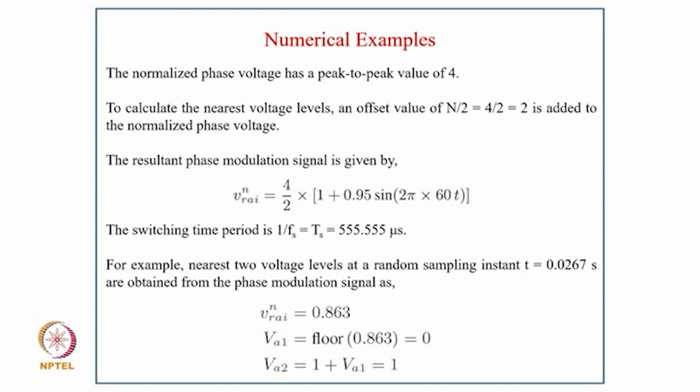So resultant phase modulation signal is given as VArefn equal to 4 by 2 into (1 plus 0.95 sine 2 pi into 60t), and the switching time period is 1 by fs equal to Ts, that is 555.555 microsecond. For example, nearest two voltage levels at the sampling instant equal to 0.0267 second are obtained from the phase modulation index, that is VArefn equal to 0.863 and VA1 equal to 4.83, that is 0, and